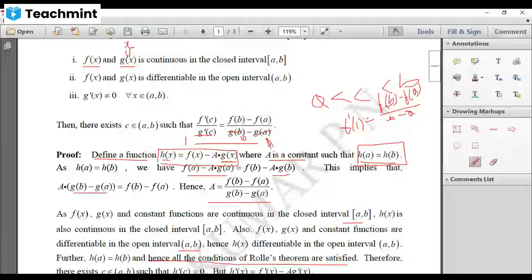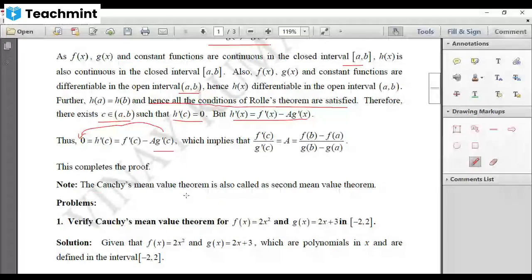So Lagrange's mean value theorem can be obtained from Cauchy's mean value theorem just by replacing g of x by x. If you put g of x as simply x, then you'll get a particular case of Cauchy's mean value theorem, which is Lagrange's mean value theorem, also known as the first mean value theorem. And this is known as the second mean value theorem. Okay. Now, let us verify and understand Cauchy's mean value theorem for a few problems.